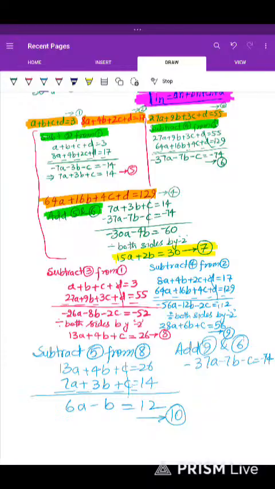Okay, and equation 9, 28A, 6B, C is equal to 56.